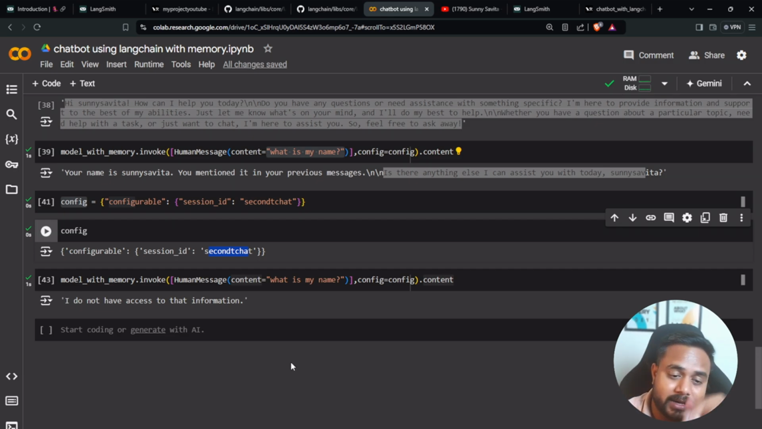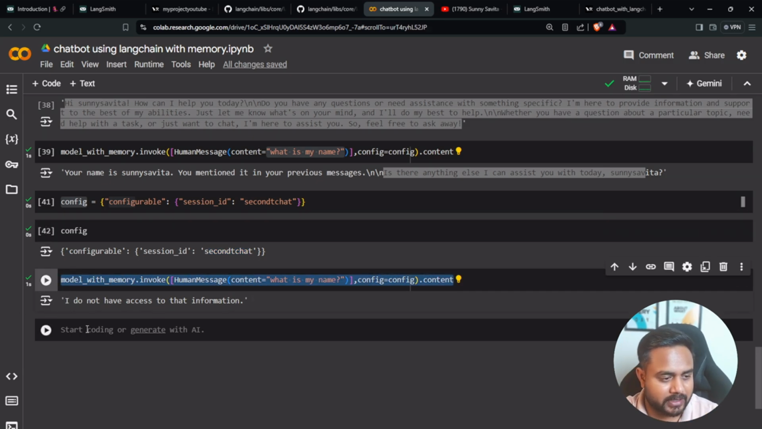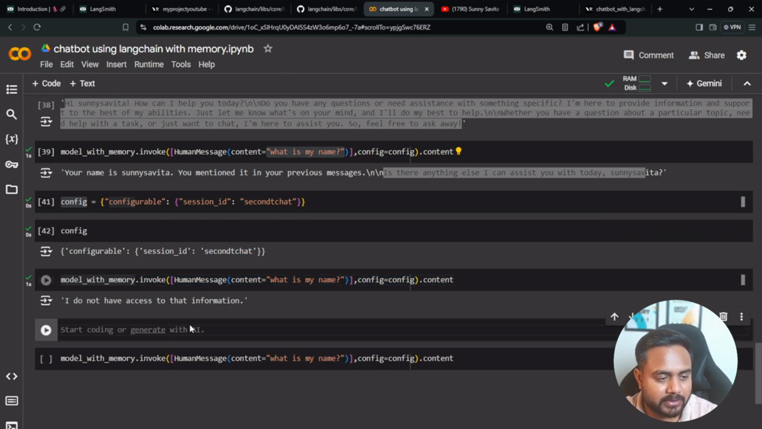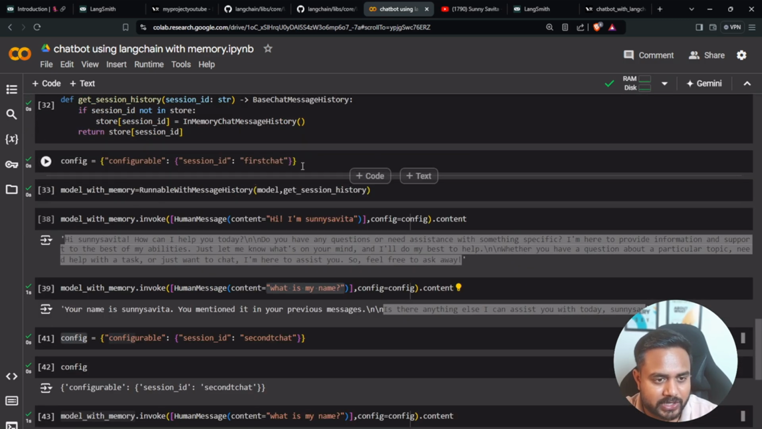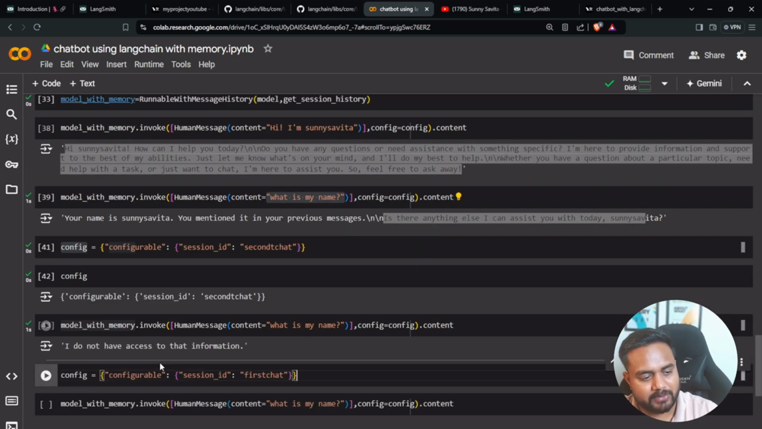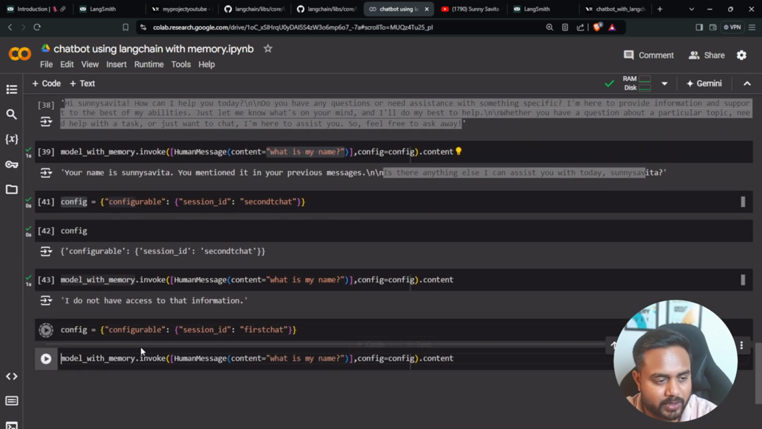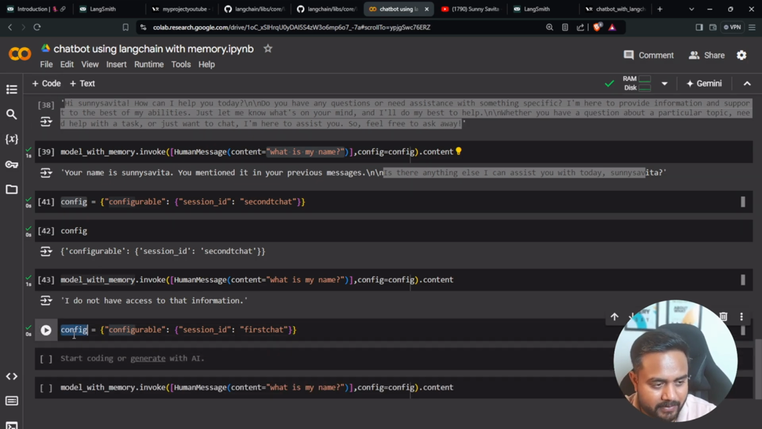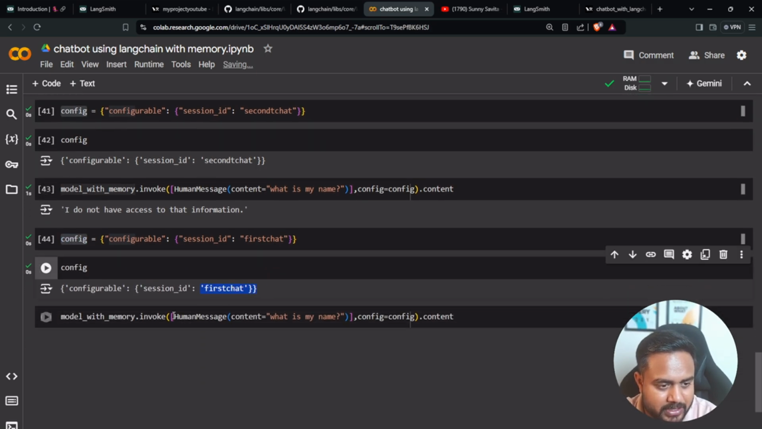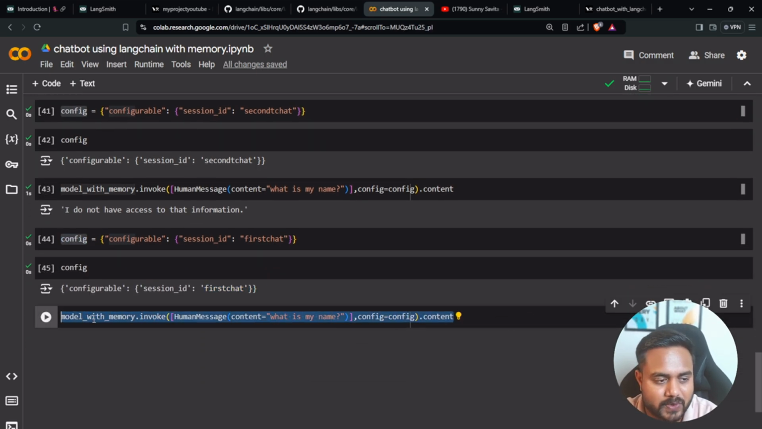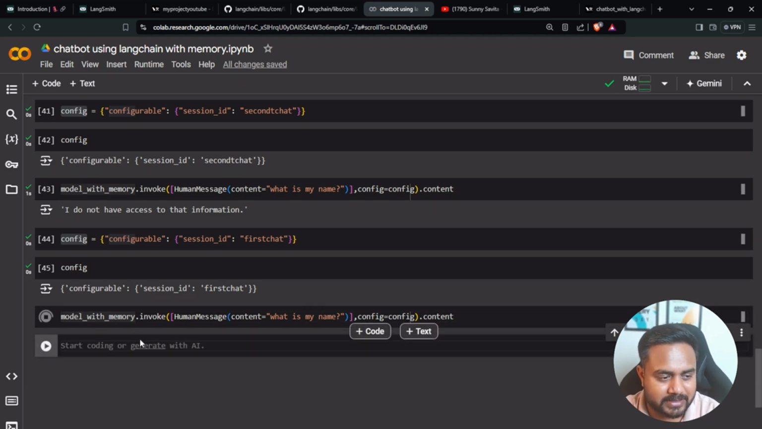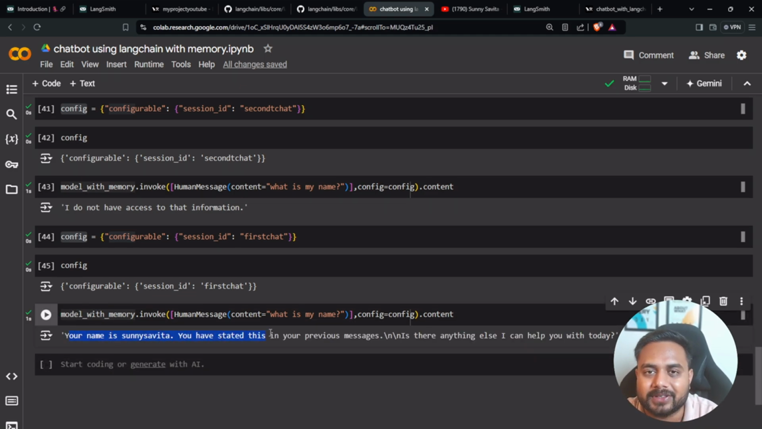Okay, now again go back to the previous ID. So here, see, I'm calling this particular method one more time. And now with which ID? This one, this ID. So let me take this ID here and see what I'm doing. I'm going to configure it one more time. Now you'll find out inside the configuration, I have this first chat. Now see, I'm going to ask the same question here. Now you'll find out that I'm getting my answer. See, your name is Sunny Savita, and you have stated this in the previous message.